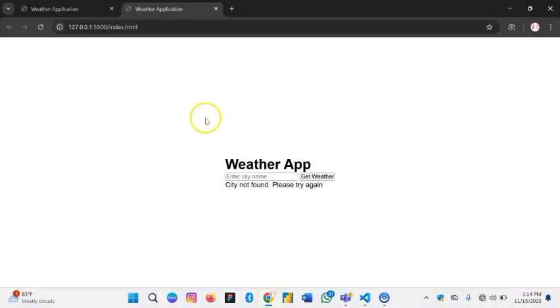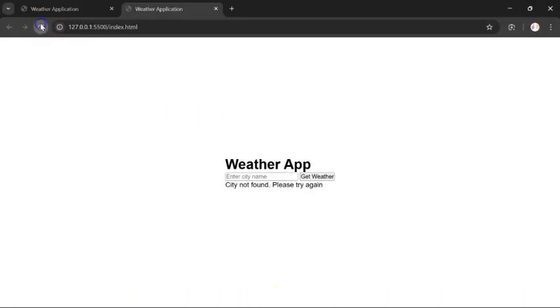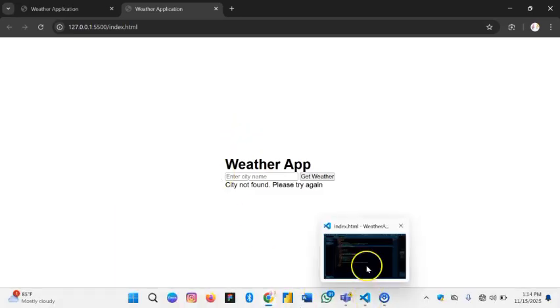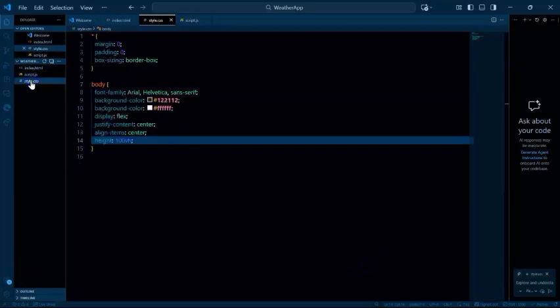Okay, see, now we have this situated, but we're not getting some other information correctly, like our background is not changing. So why is the background not changing? Let's see what's happening.